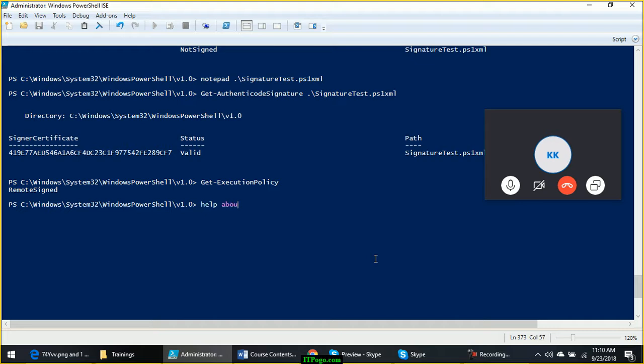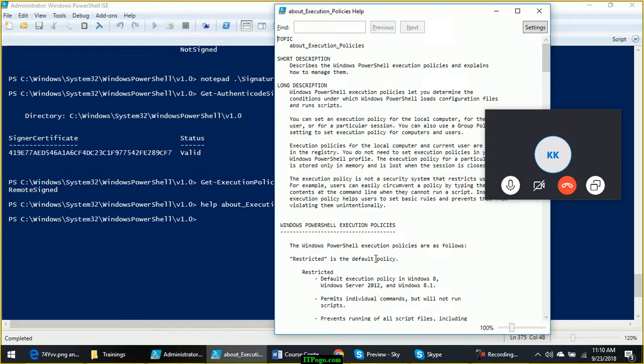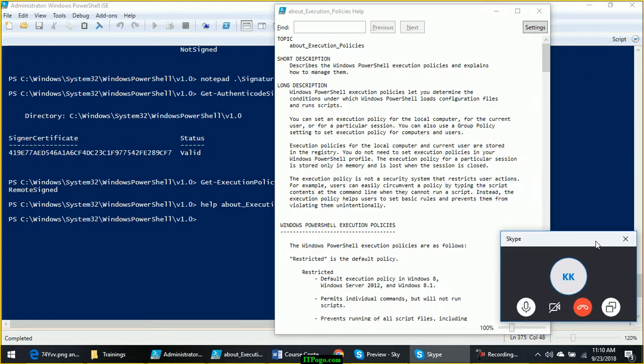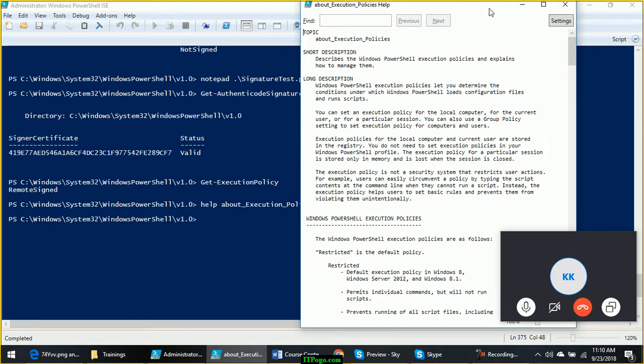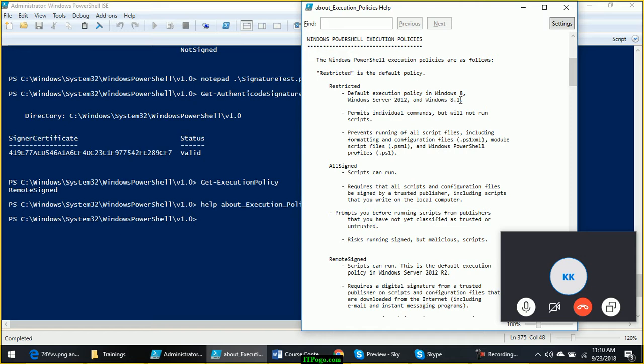Help about_Execution_Policies will give you details about all the execution policies which are available in PowerShell. Okay, so the first one is Restricted.